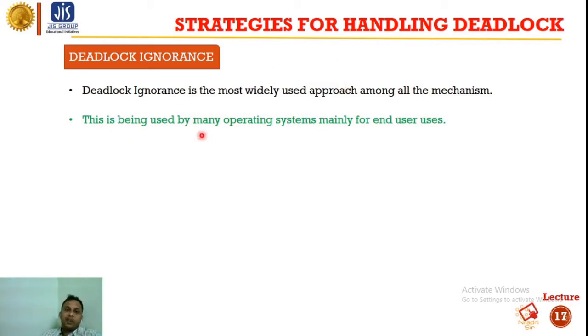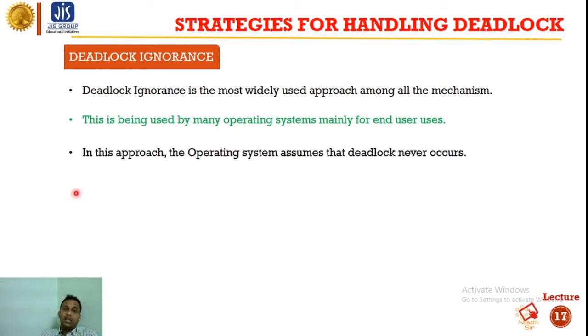This is used by many operating systems, mainly for end users. In this approach, the operating system assumes that deadlock never occurs. So we will always think that deadlock is not happening. That is the main idea behind deadlock ignorance: the operating system assumes that there is no deadlock.